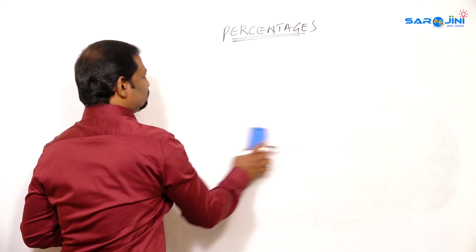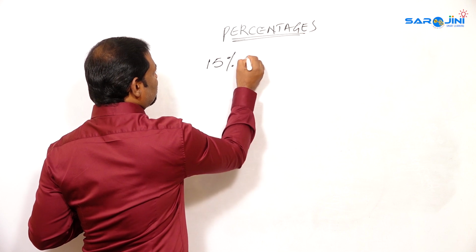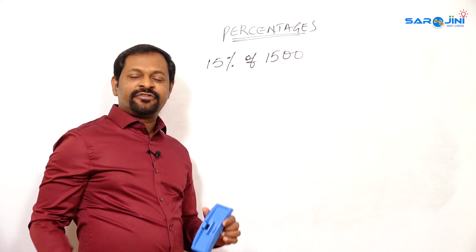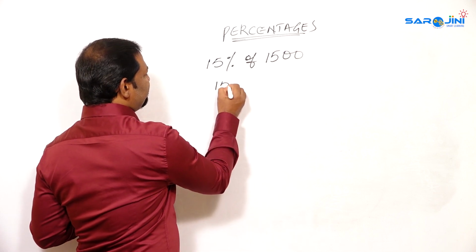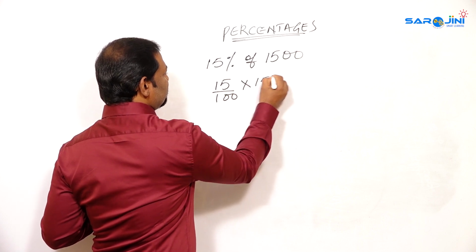Now if I give 15% of 1500, that is 15 by 100 multiplied by 1500.